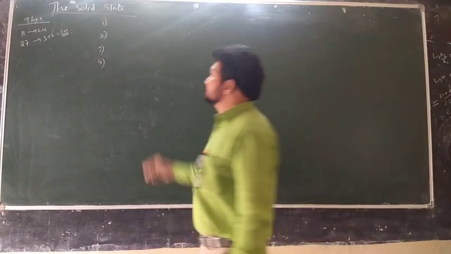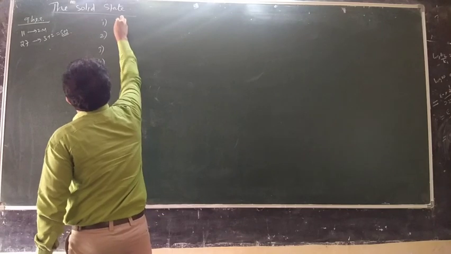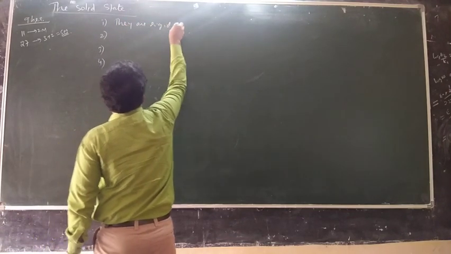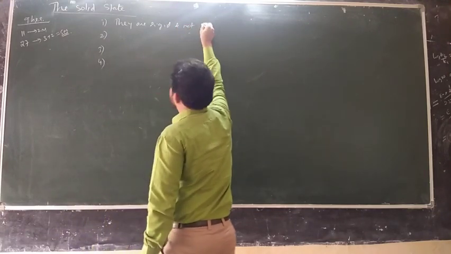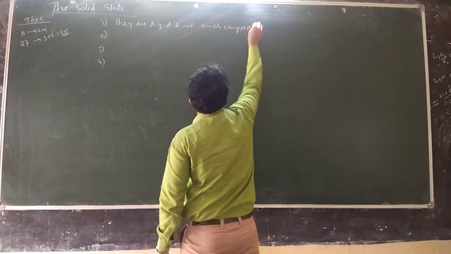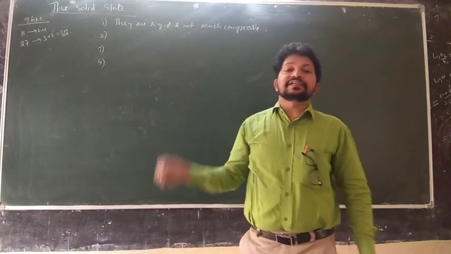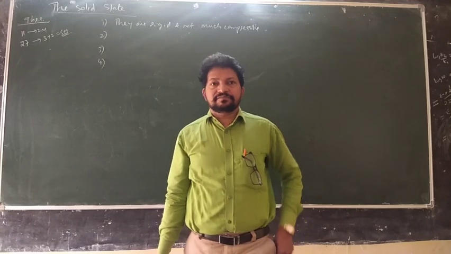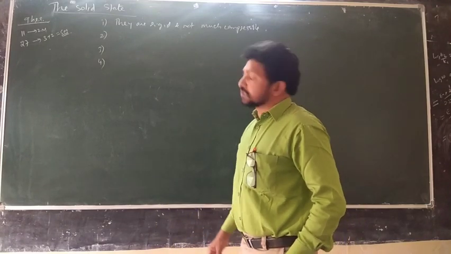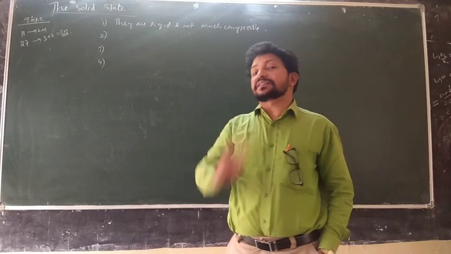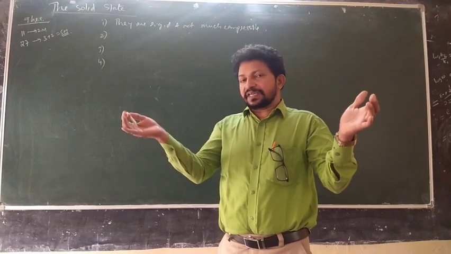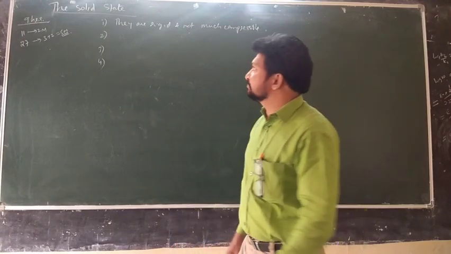One point is they are rigid and not much compressible. This is one of the important solid state differences compared to the other 3 states. For example, gas and liquid: liquid is less compressible, gases are highly compressible.